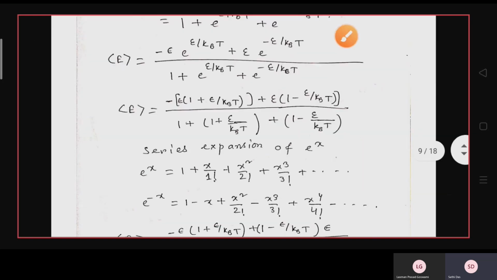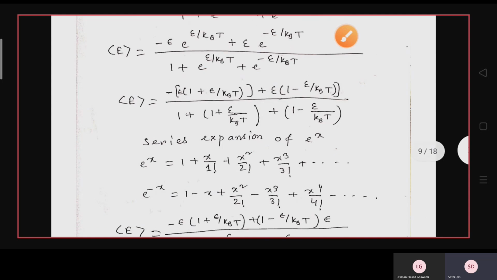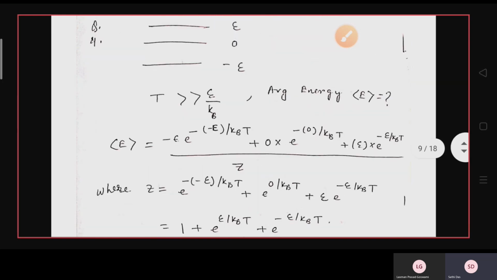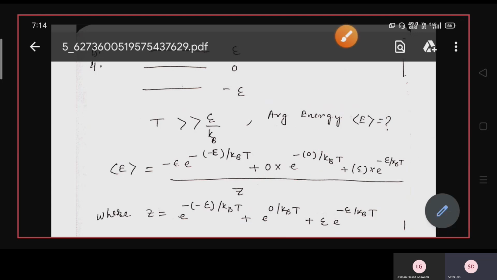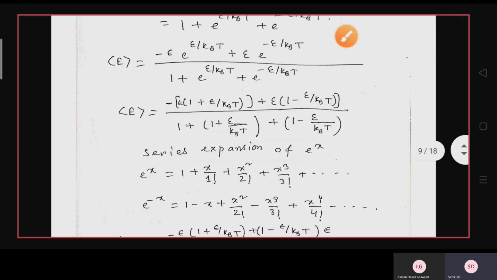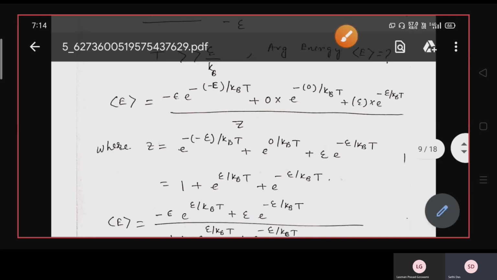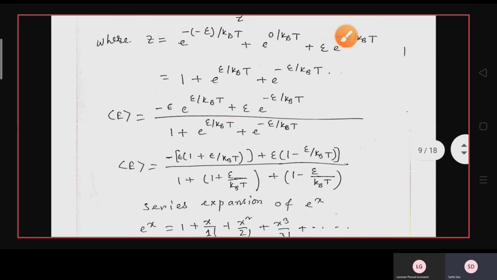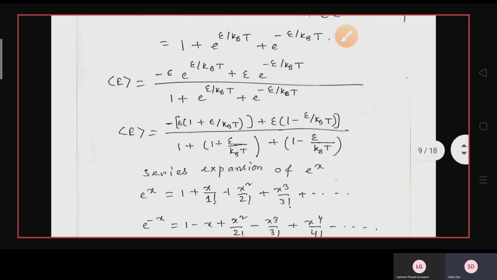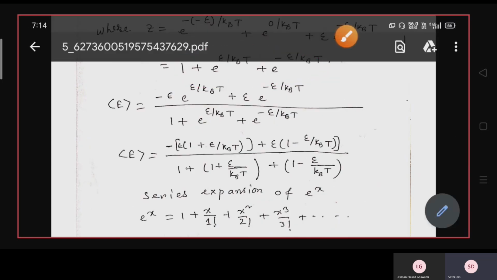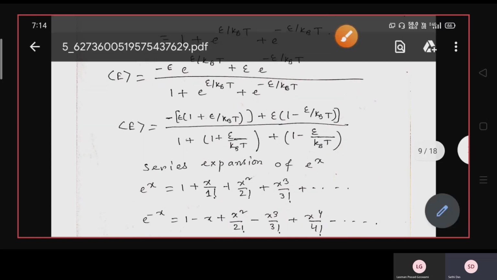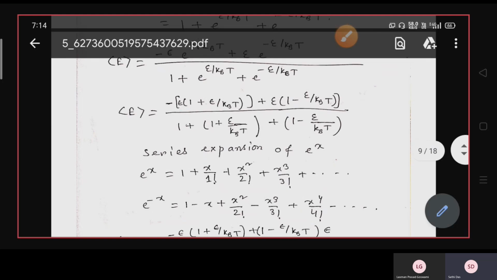So here E average, that is the average energy, we can write minus epsilon into e to the power epsilon by kBT plus 0. So that middle factor will be cancelled, this will be 0 actually. So these two are remaining: epsilon into e to the power minus epsilon by kBT divided by the partition function, that is 1 plus e to the power epsilon by kBT plus e to the power minus epsilon by kBT.